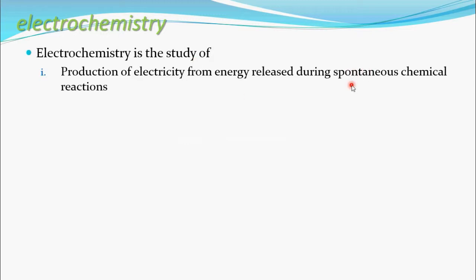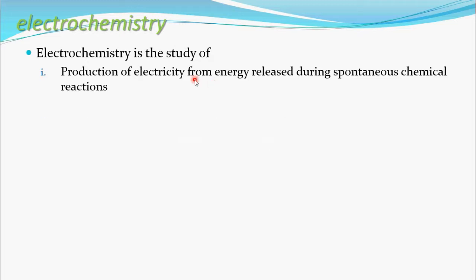What does spontaneous chemical reaction mean? Spontaneous chemical reaction means a reaction which takes place on its own without need of any external help. Without any external help, the reaction automatically goes. Such reactions are called spontaneous chemical reactions. So what is electrochemistry? It is the study of production of electricity from energy released during spontaneous chemical reaction.